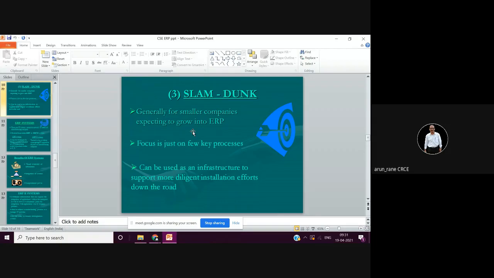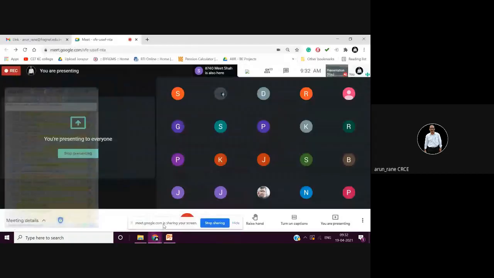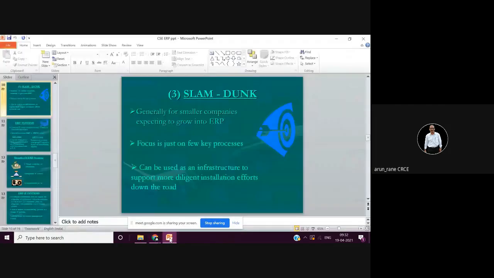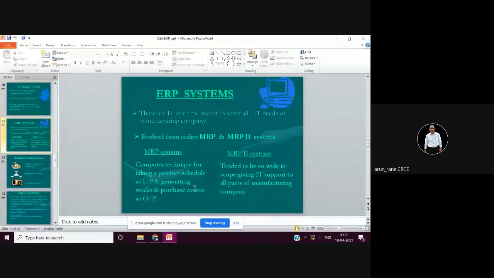As per their requirement, they will write programs. Suppose I am a small scale manufacturer, I will approach them and they will do the coding as per my requirement, which comes to 1 or 2 lakhs. That is much more economical. Sometimes I may also hire a programmer for 2 3 months, and he will write a program for me. That is also possible, and it comes out economical. So this is the slam dunk approach.